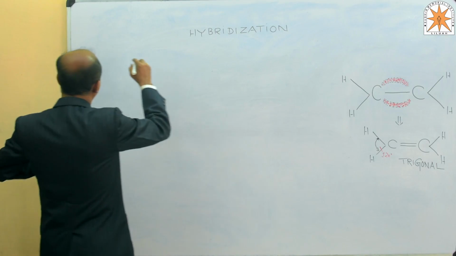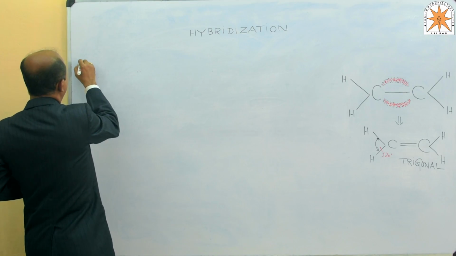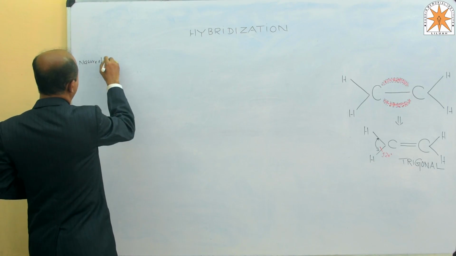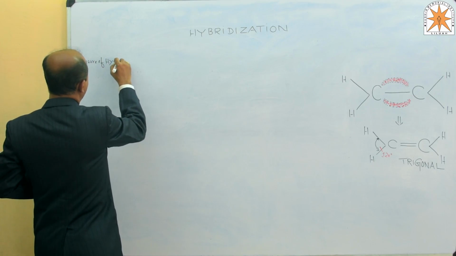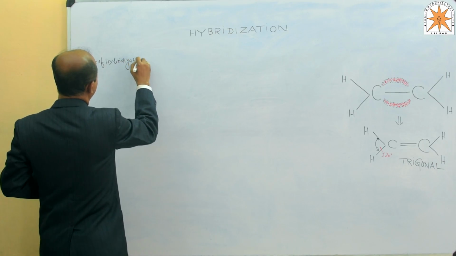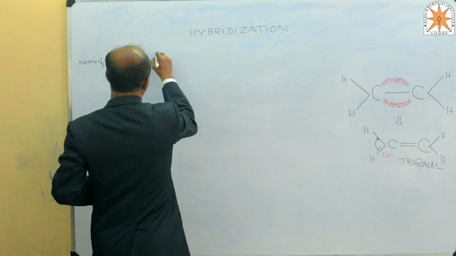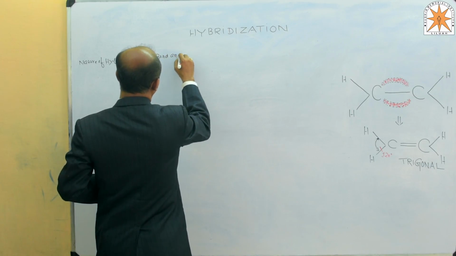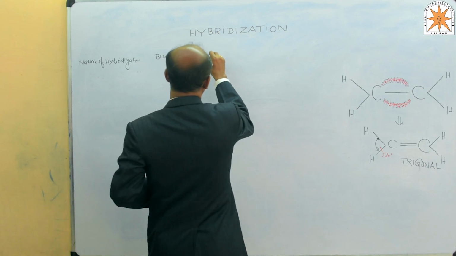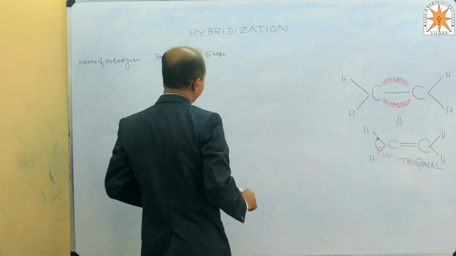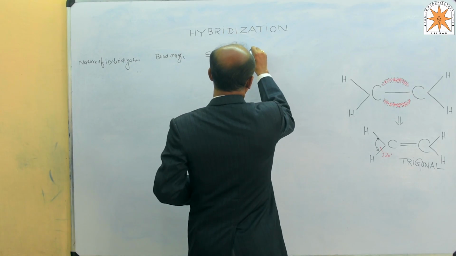If we sum them up: the nature of hybridization, second one bond angle, third property shape. Now come to bond length.